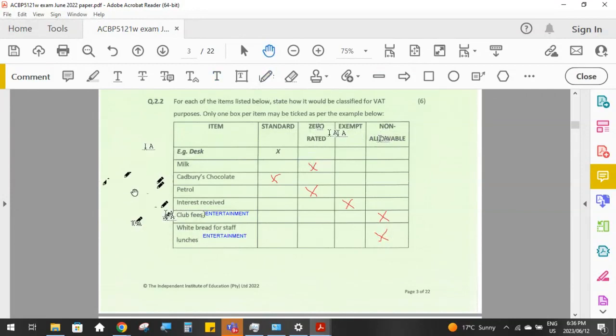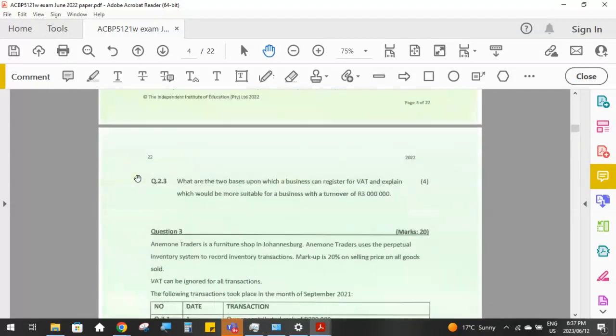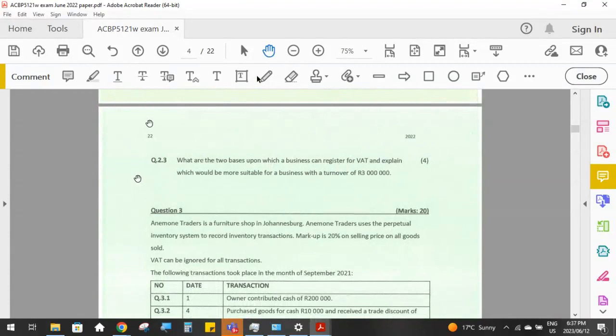Okay, so just make sure those VAT categories are incredibly important. And then this last question that they often ask, because it is one of your learning objectives: what are the 2 bases upon which a business can register for VAT? So when a business registers for VAT, there are 2 bases upon which they can choose to register depending on certain criteria. What are those 2?